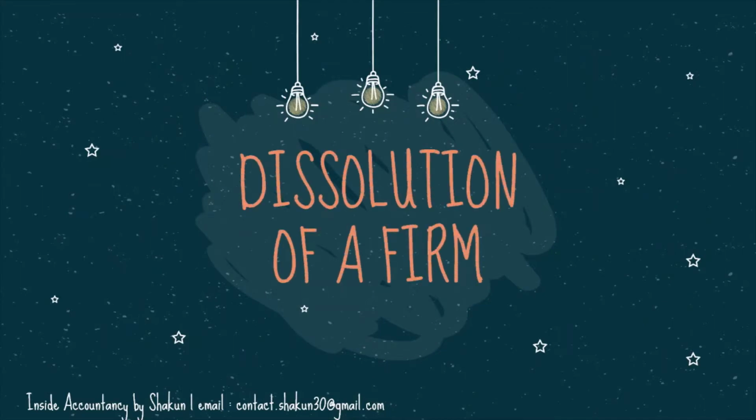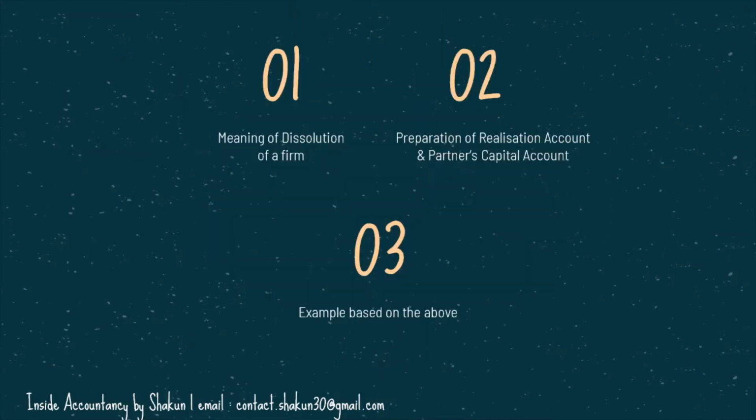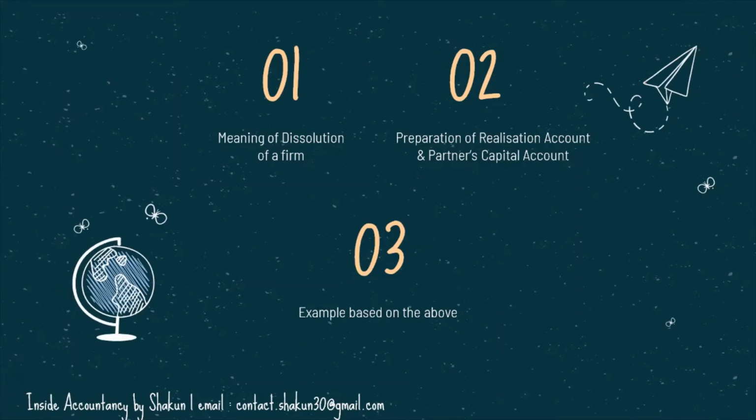Today, we'll be talking about dissolution of a firm, that is Chapter 7 of T.S. Garewal. In this video, we'll be talking about the meaning of dissolution of a firm, the preparation of realization account and partners capital account, with the help of certain examples based on these topics.